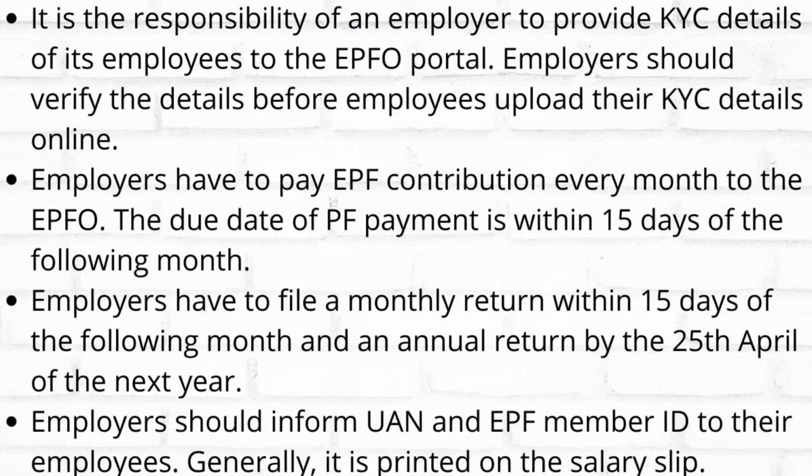It is the responsibility of the employer to provide KYC details of its employees in the EPF portal. An employer should verify the details before employees upload their KYC details online. It can be done with the DSC. An employer has to pay the EPF contribution every month to the EPFO. The due date for EPF is the 15th of the following month. Employers have to file monthly returns by the 15th of the following month and annual returns by 25th April of the next year. An employer should inform the UAN and EPF member ID to their employees.